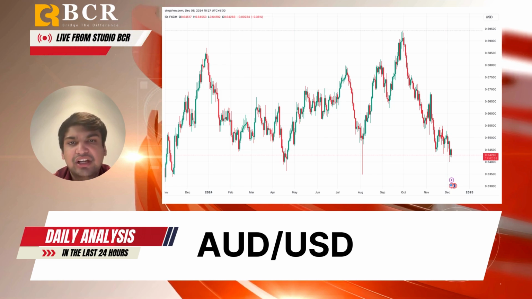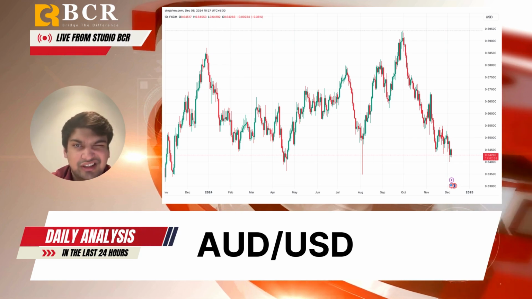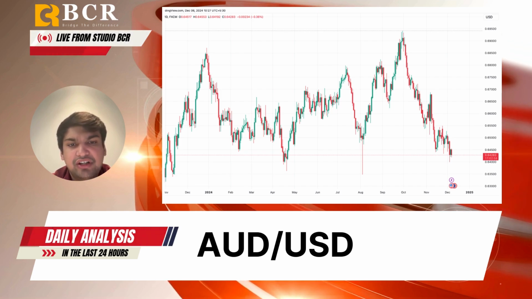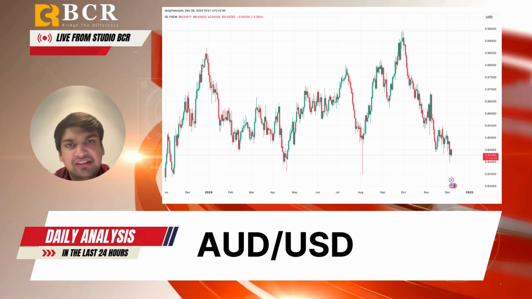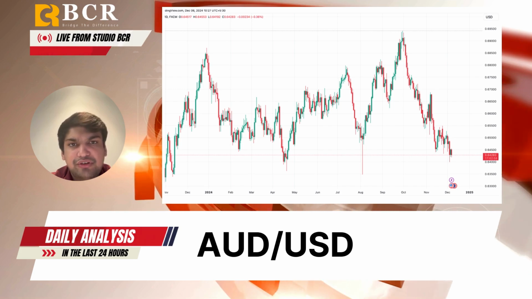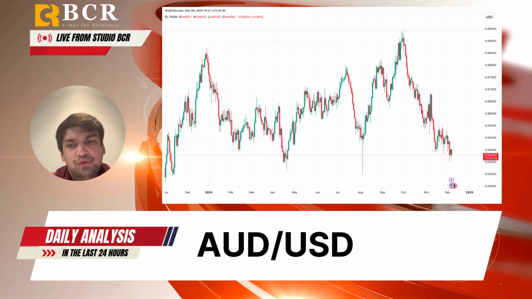0.6482, which is the 9-day moving average, and also 0.65, which is a round number as well. And if I talk about other resistance, then it's the 25-day moving average, which is 0.6519, and the 34-day moving average as well, which is 0.6644. Now, some trading suggestions I would like to recommend is a long position near 0.6438. A stop loss can be set at 0.6425, and targets could be 0.6485 and 0.6495.